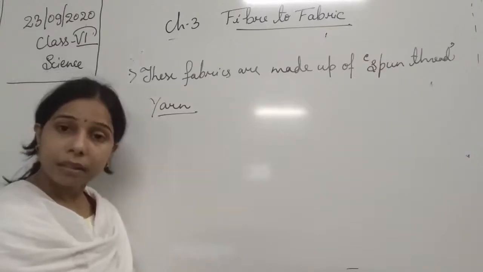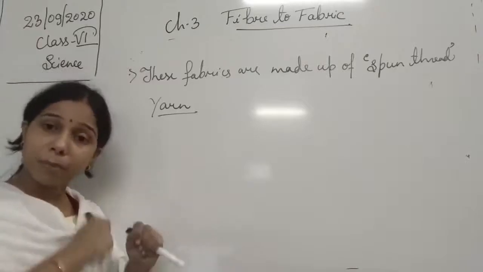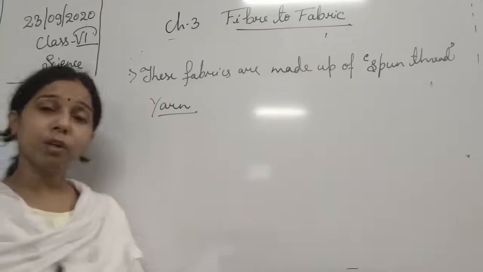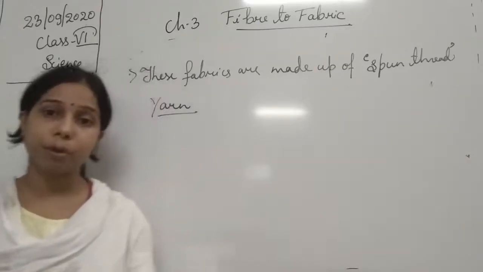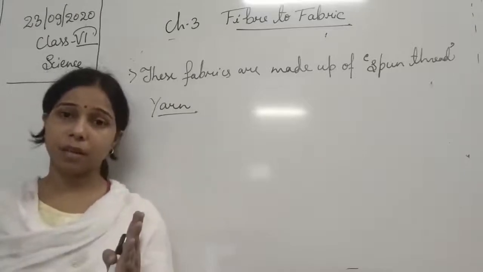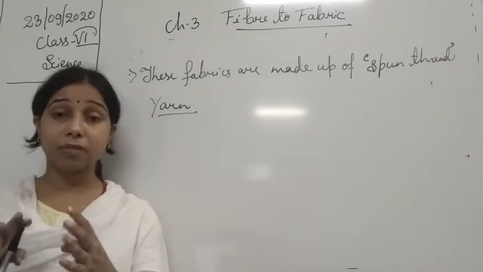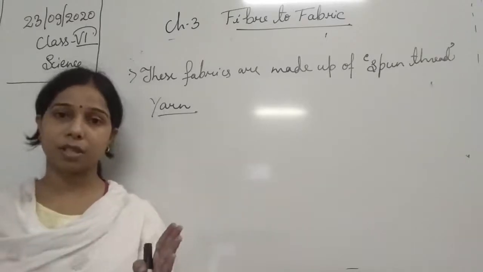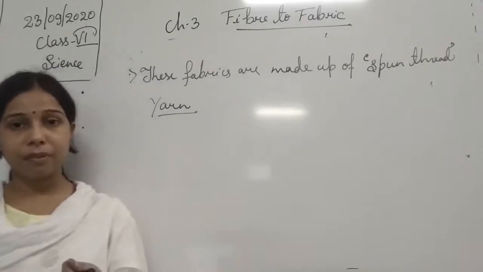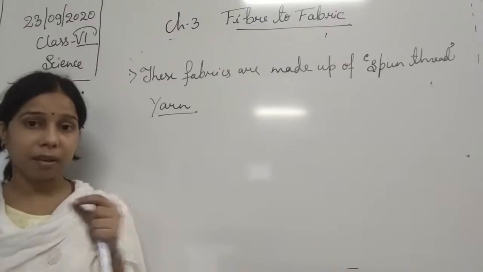Okay, what is a yarn? Yarn is the spun thread. It means a lot of threads, when they are spun together, form a yarn. Now when you look at the fabric, students, what will you observe? You will observe that it is a continuous sheet. There is no other material added in it, but it seems to be a continuous sheet. But when you look at the fabric very closely, you will find that spun threads are there.